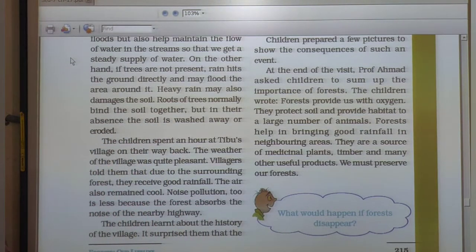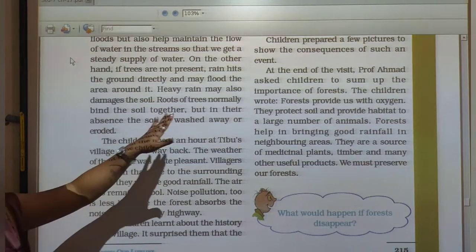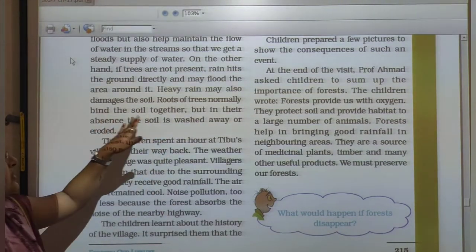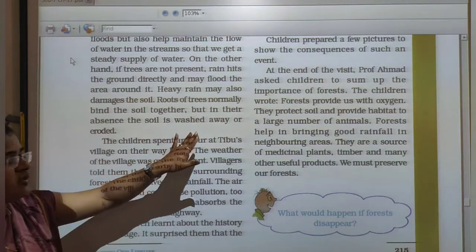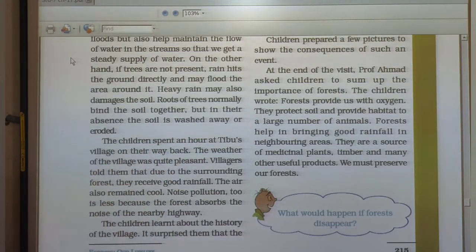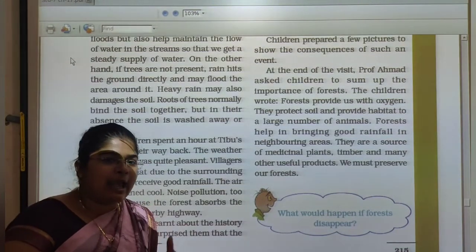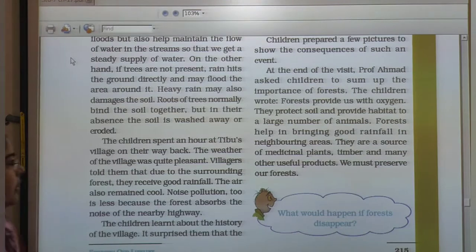The soil is removed. The roots of trees normally hold the soil together, but in their absence the soil is washed away or eroded. So forests are very helpful in the rainy season too.